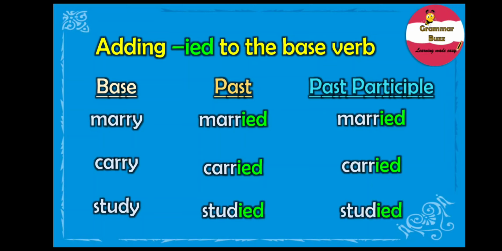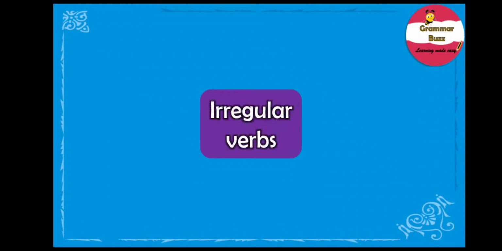Simple, right? Okay, now that you already know what regular verbs are and the different patterns in which we convert them, it's time for us to move on to irregular verbs. Yes, the very name irregular tells us that these verb forms do not follow any set pattern to form their past and past participle forms.